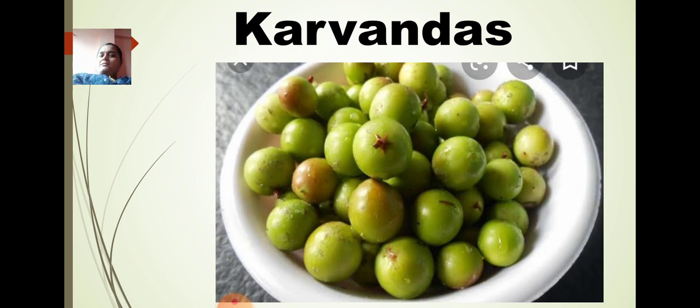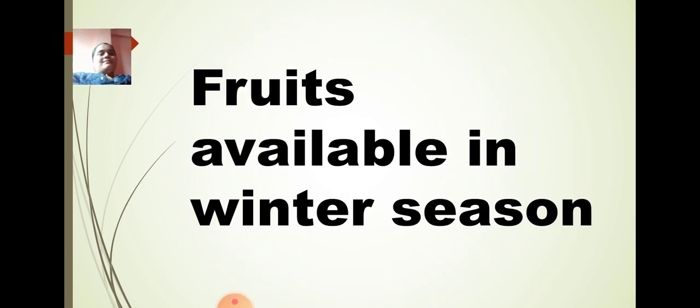Again, karvandas. Karvanda, as it is called in Marathi. Pickles are also prepared from this karvanda, and karvandas are also obtained from the forest. Okay, it grows in the forest. It is green in color. It is small, tiny, round in shape, and it is sour to taste. Okay, this you can see in rainy season.